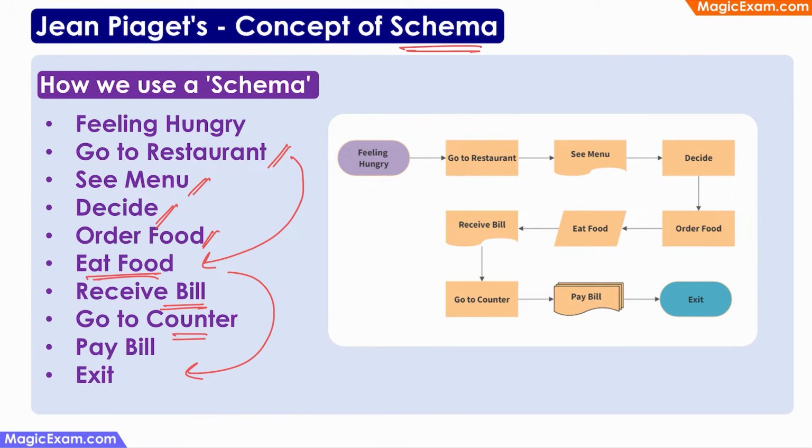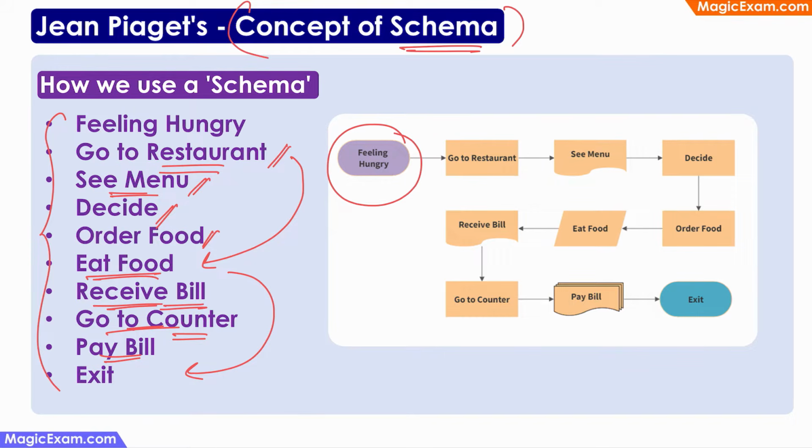So how do I know so many things that are associated with this feeling of being hungry? That is because all of these are things that I have done in the past. Maybe somebody took me to a restaurant when I was a kid and I saw people looking at the menu and ordering food. I must have seen my parents receiving the bill, going to the counter and paying the bill. So all these bits and pieces of information that I have assimilated or acquired over a long period of time, I have stored in the form of a schema.